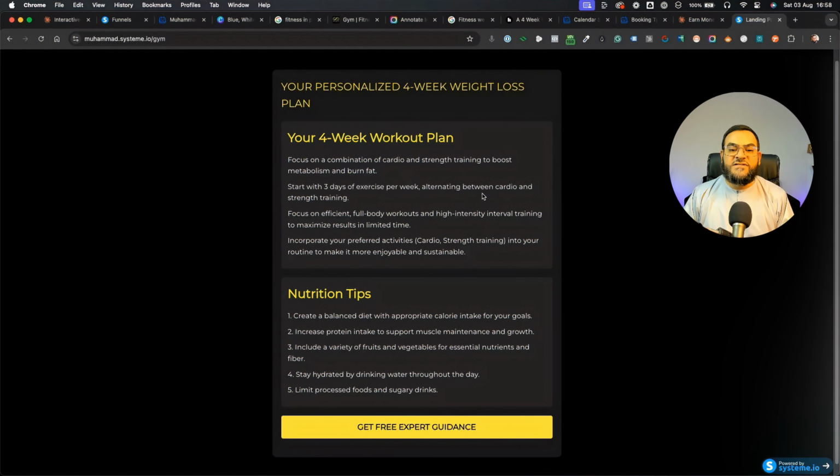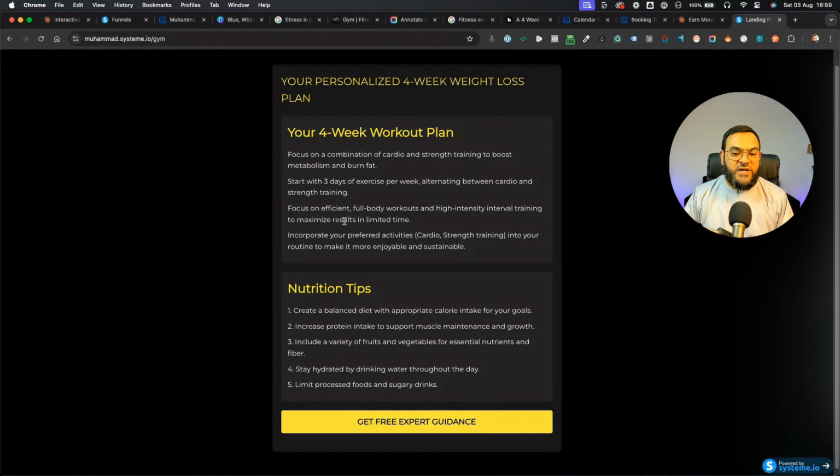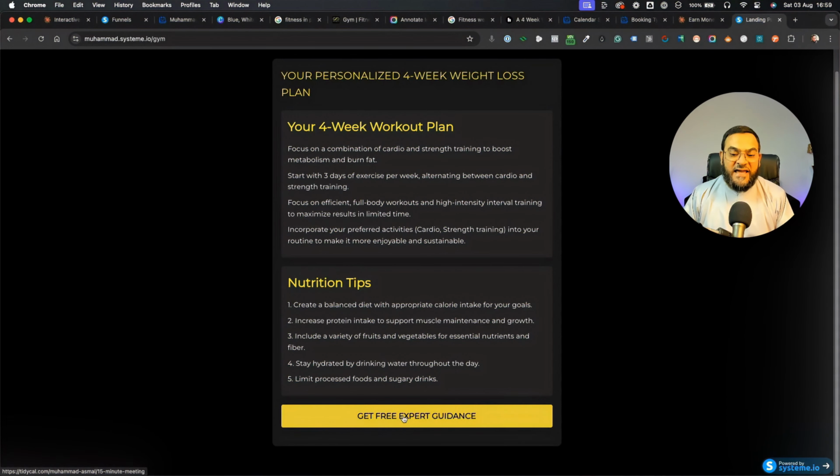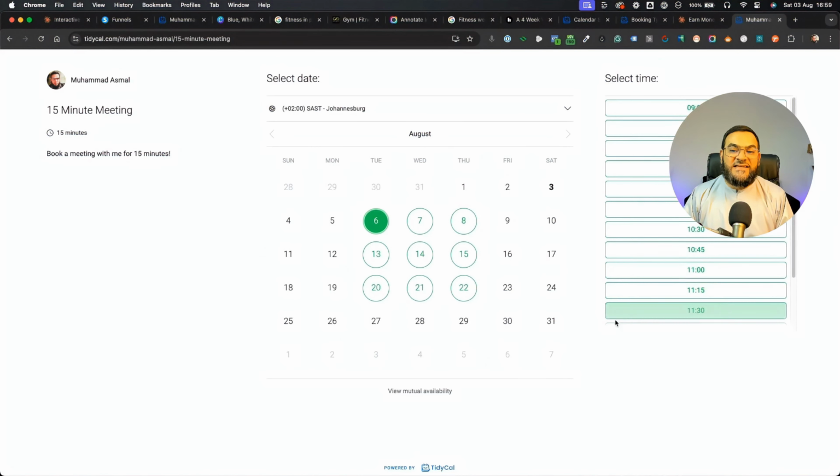And then it says, focus on a combination of cardio and strength training to boost metabolism and burn fat. Start with 3 days of exercise per week. And now remember, this will be tailored according to the way that they filled in the form. And then it gives some nutrition tips. And here is where the lead gen system comes in. At the bottom, it'll say get free expert guidance. And if they click on this, now you see it takes them to a calendar. And then they can book an appointment, and that is how you can generate leads for businesses.